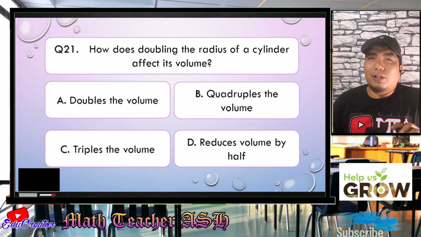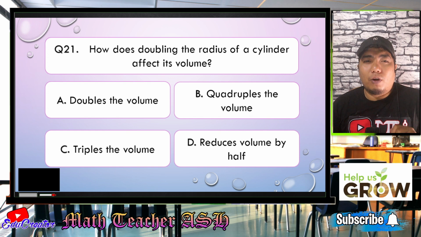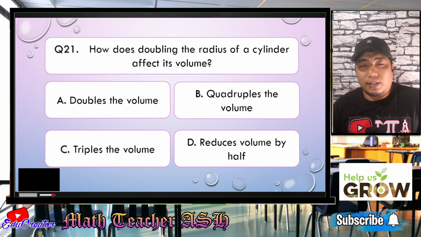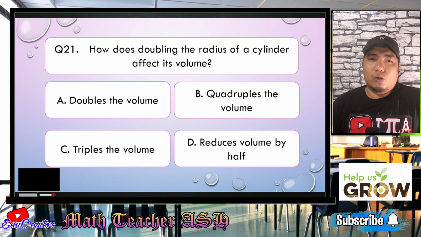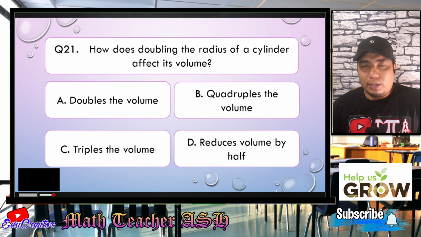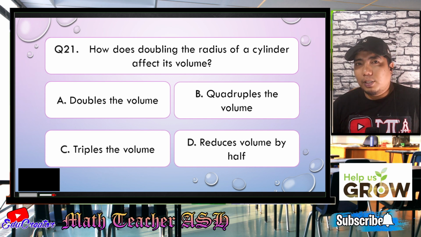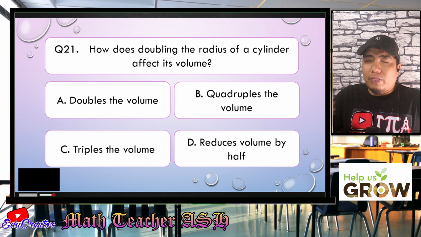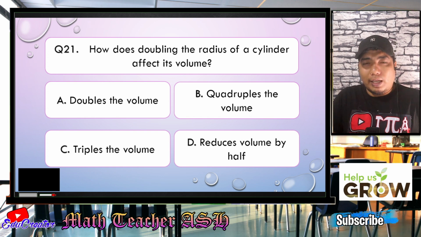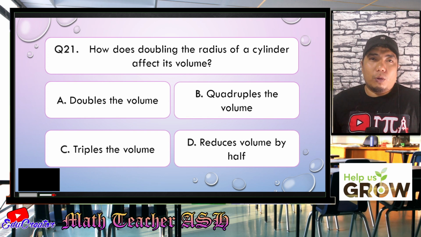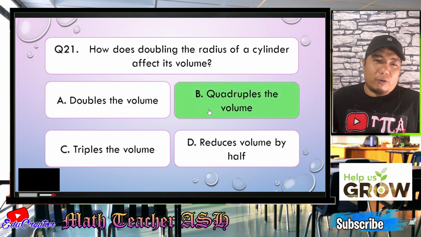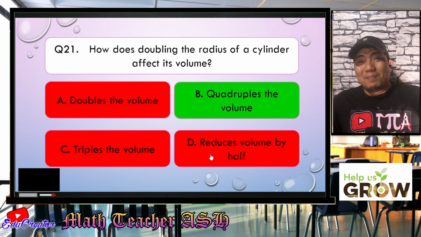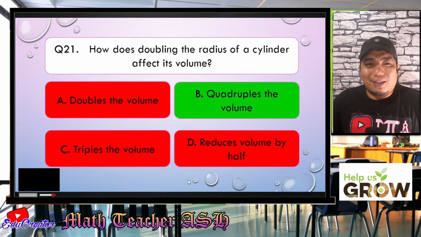Okay, my dear math learners, if you can remember our formula for the volume of a cylinder, that is basically V, which means volume, is equal to pi r squared h. So if your radius will be doubled, then that doubled radius will be squared by itself, right? So the doubled radius, when squared, will become quadrupled. So therefore, the correct answer is letter B. I hope you got that one, my dear math learners.